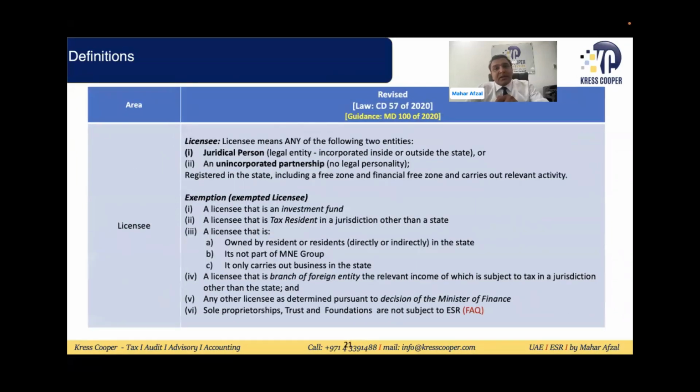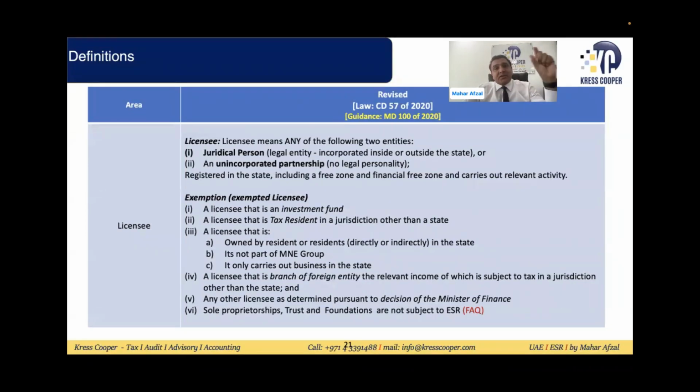So a licensee, basically, they say this is a juridical person. A legal entity, it might be incorporated in the UAE, it might be incorporated outside the UAE. It can be an unincorporated partnership as well, registered in the state, including a free zone and non-free zone, carrying out the relevant activity. This is the licensee, basically.